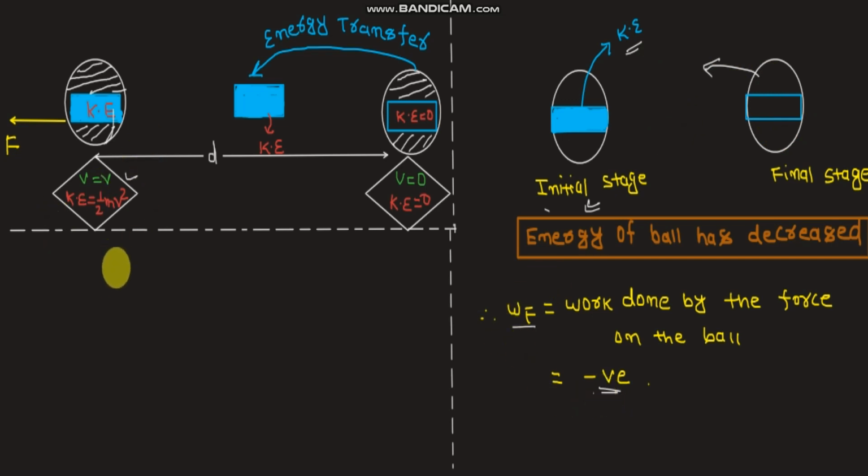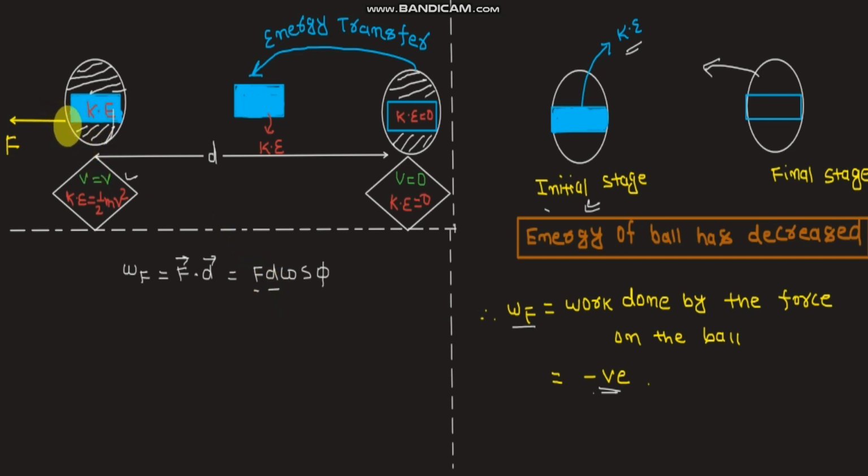We can show this with the work done expression as well. We know that work done by force F is the dot product of the F vector and the d vector, that is equal to Fd cos phi. Again, phi is the angle between the F vector and the d vector.